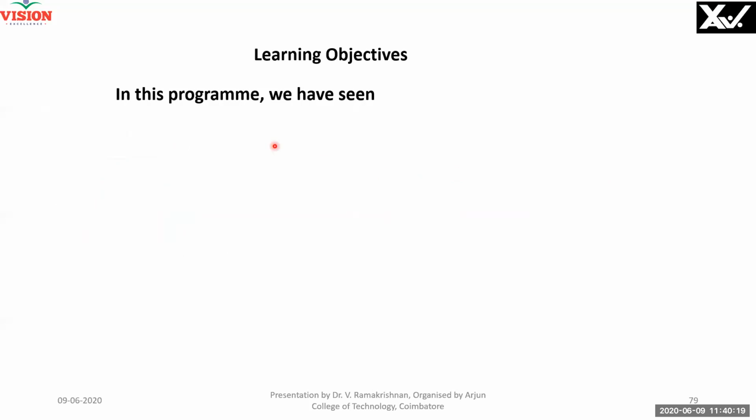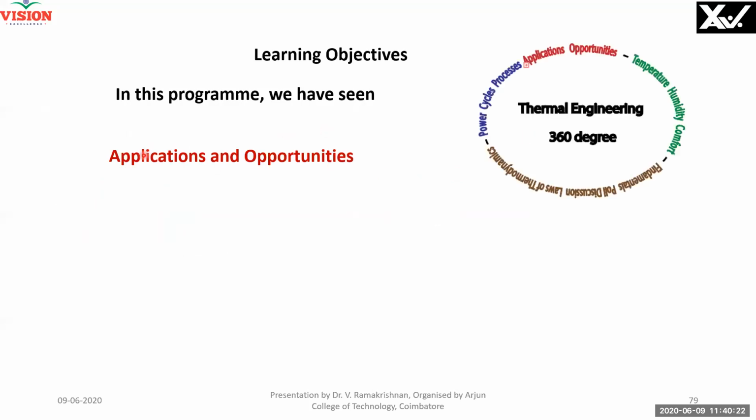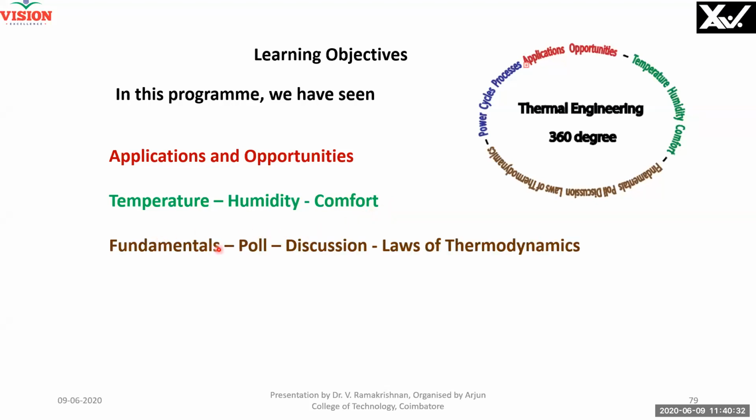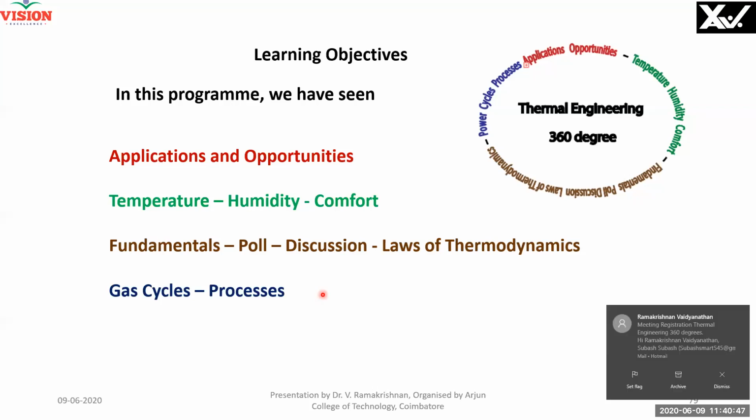Learning objectives: in this program we have seen applications and opportunities, temperature, humidity and comfort. Though I did not include it in the title, we knew more about the dew point and heat index. Fundamentals, we did a poll. Laws of thermodynamics we have seen, all the four laws in fact. Gas cycles we have seen, how to draw a system, how to find out the process parameters, how to find out the work done, heat added, and the efficiency.